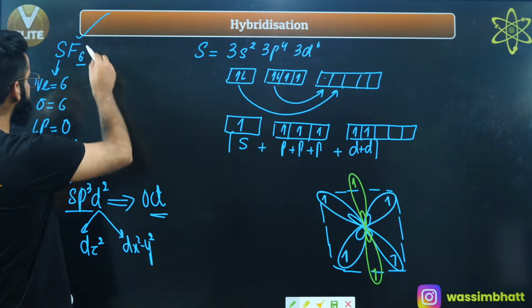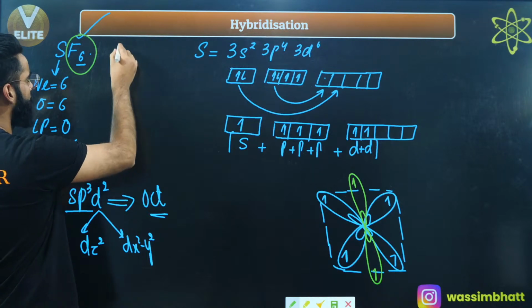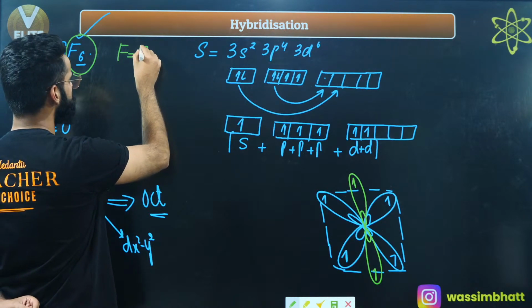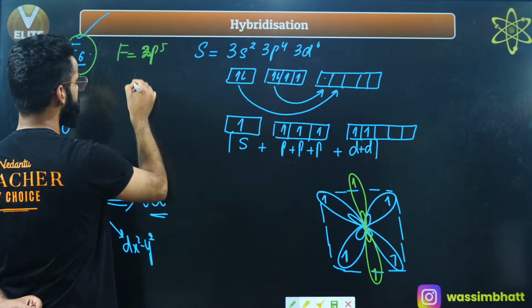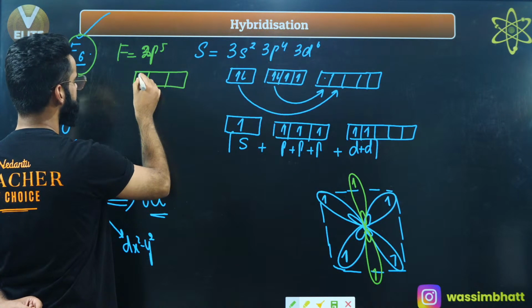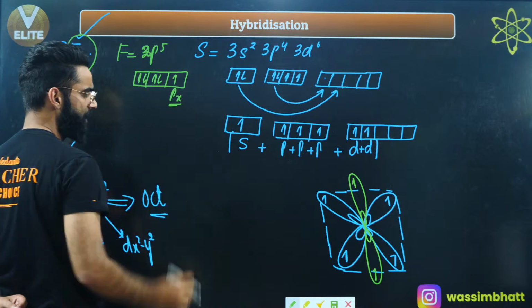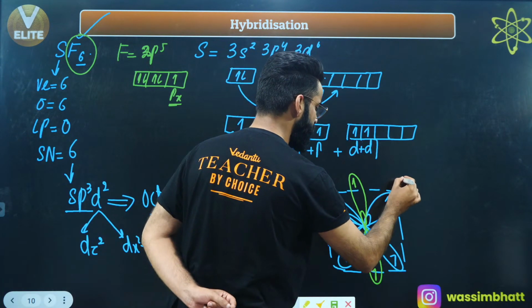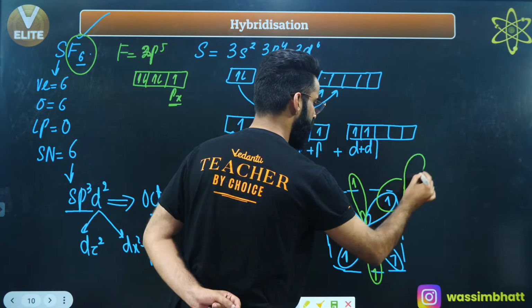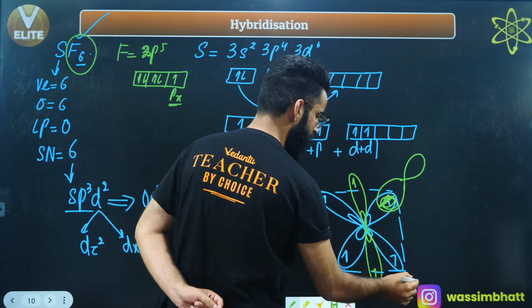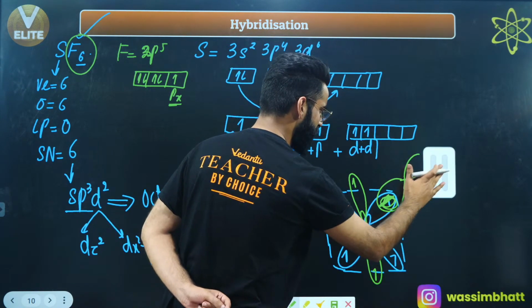Now, sulfur is forming bonds with fluorine, right? What about the outermost configuration of fluorine? It is 2p5. 1, 2, 3, 4, 5, right? This is px, for example. Now, the px of one fluorine will come from this side and do the overlapping, right? It's a sigma bond. One more, I'm not showing in this way.